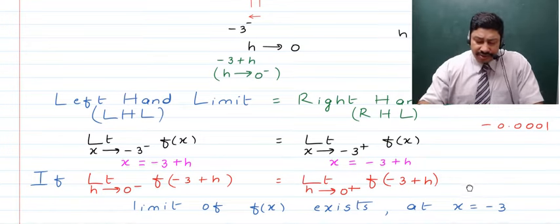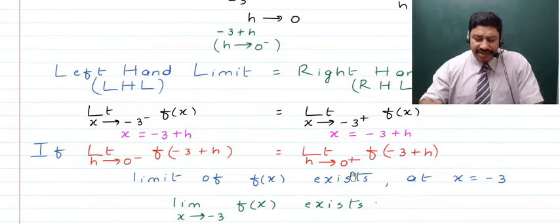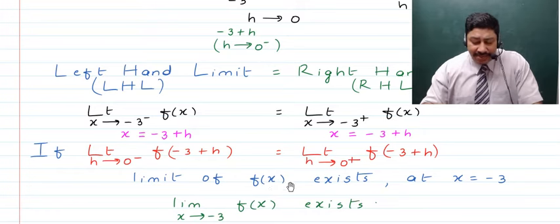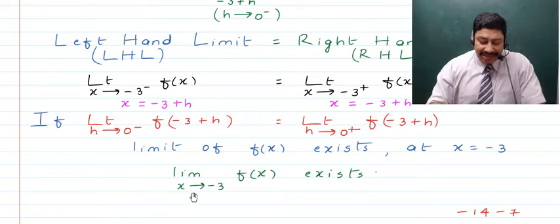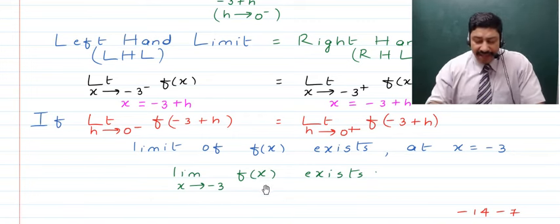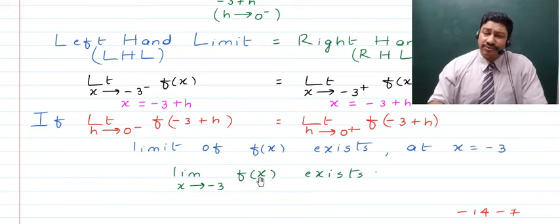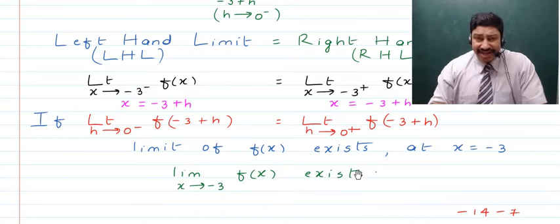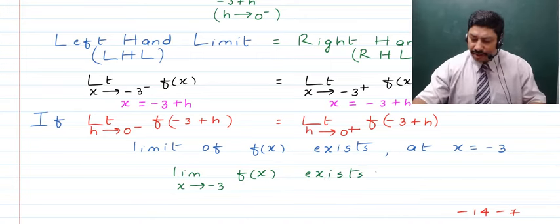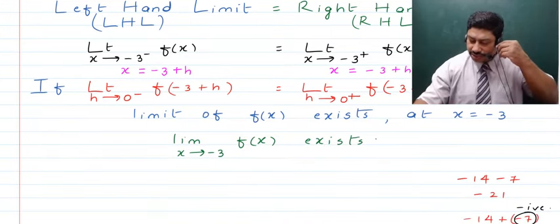Now children, here we will say that if both of these are equal, then limit of a function exists at minus 3, and mathematically you can write it like limit x tending to minus 3 f of x exists, right? You can also write it in terms of h, right? That is limit h tends to 0 f of minus 3 plus h exists, because when we talk about this h tends to 0, both side of it is understood.